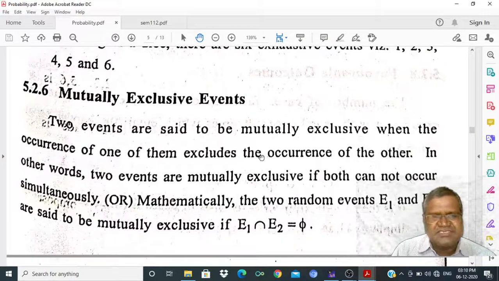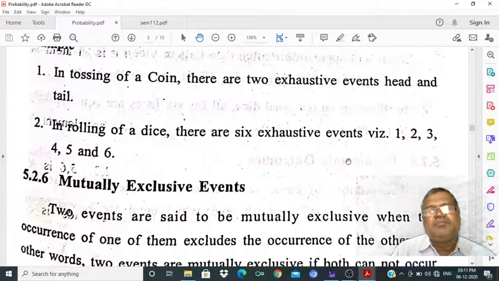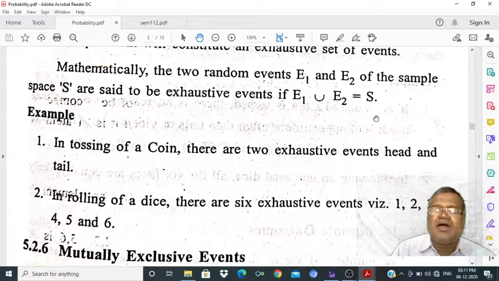Mutually exclusive events. Two events are said to be mutually exclusive when the occurrence of one of them excludes the occurrence of the other. In other words, two events are mutually exclusive if both cannot occur simultaneously, both cannot occur at a time. Mathematically, two random events E1 and E2 are mutually exclusive if E1 intersection E2 is equal to the null set. The probability of the null set is always 0. The probability of S is always 1.